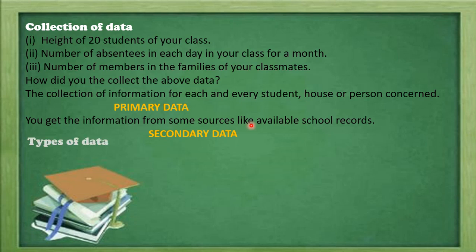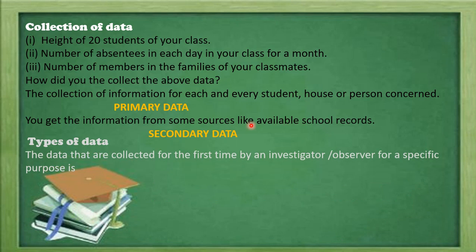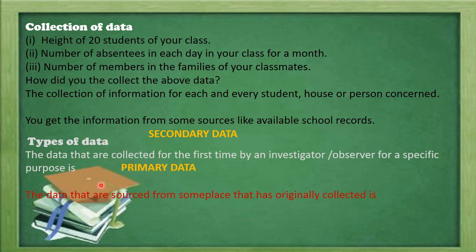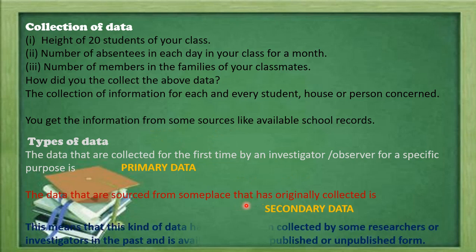So we can say that we have two types of data, that is the primary and the secondary. The data that are collected for the first time by an investigator or an observer for a specific purpose is known as primary data. Whereas data that are sourced from some place where it was originally collected is known as secondary data. So here, what is the meaning?